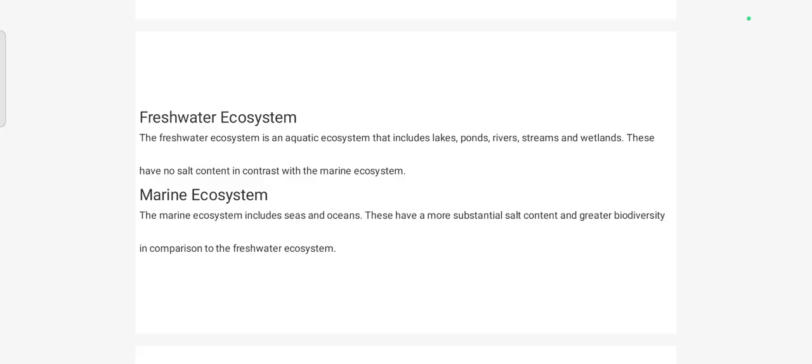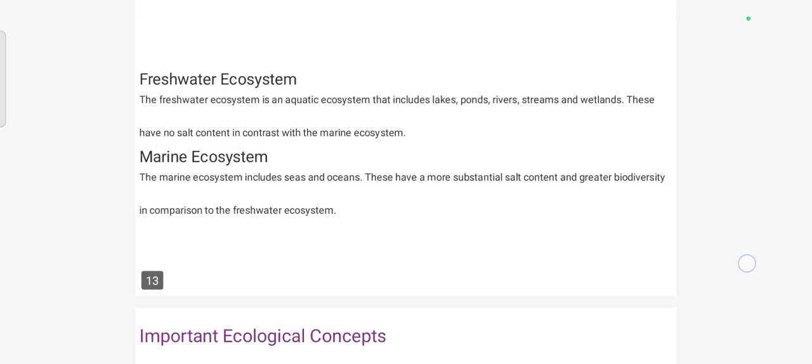The next one is the marine ecosystem. The marine ecosystems include seas and oceans. These have a more substantial salt content and greater biodiversity in comparison to the freshwater ecosystem.